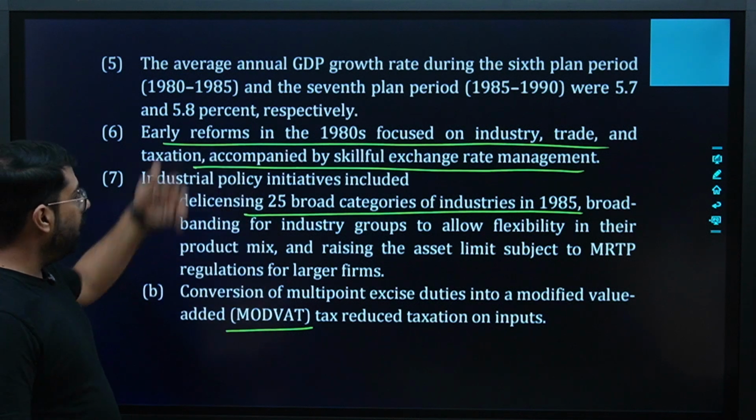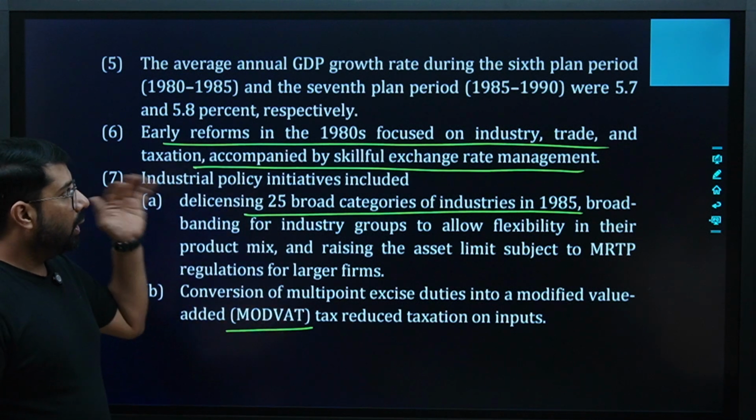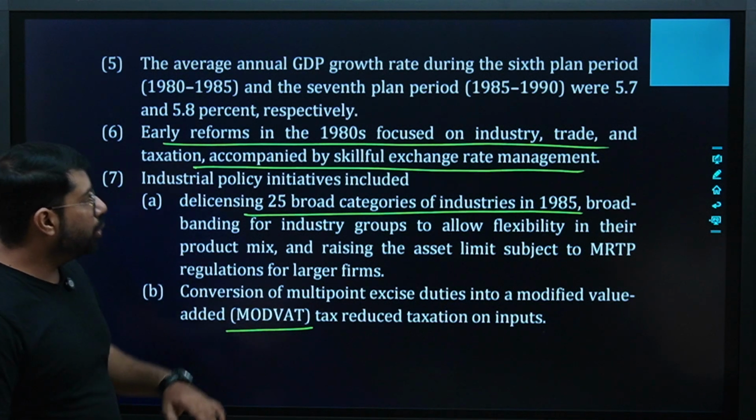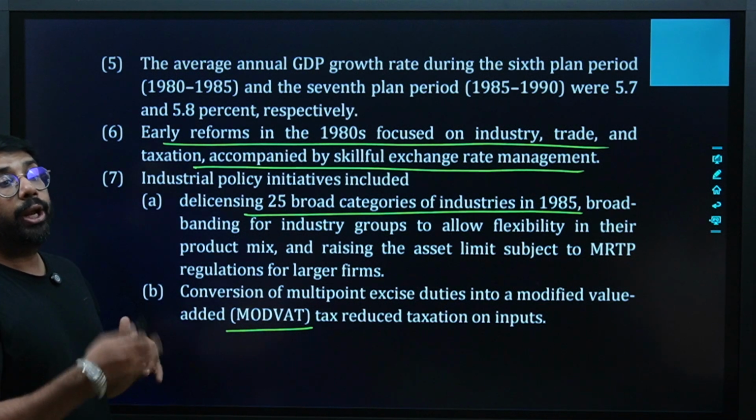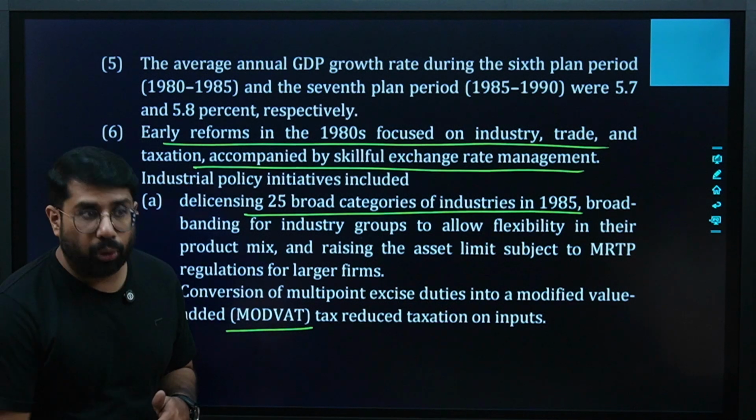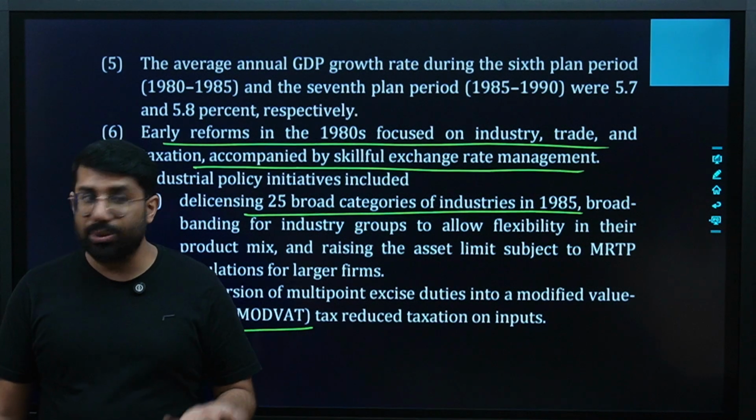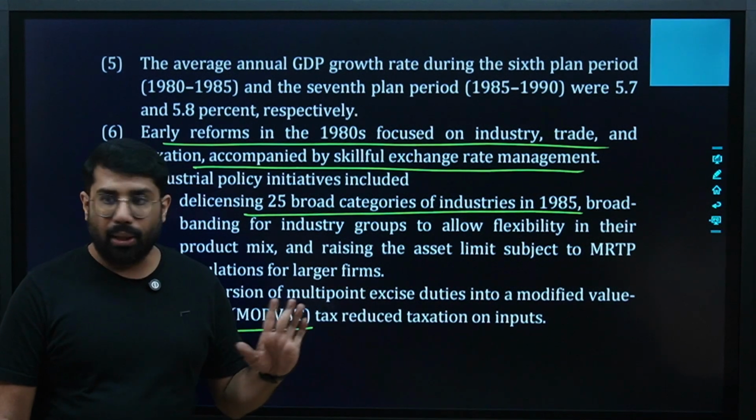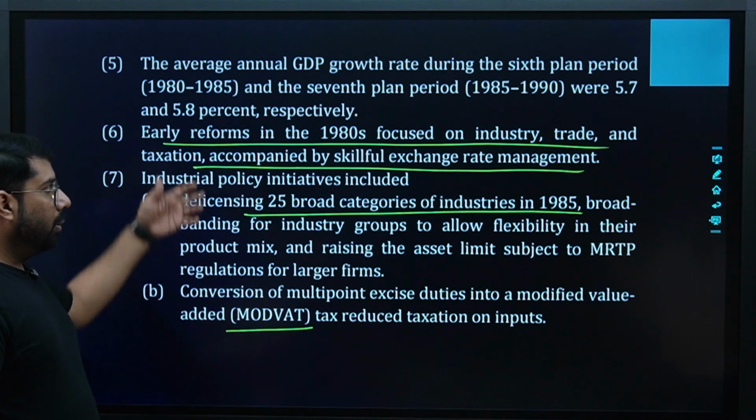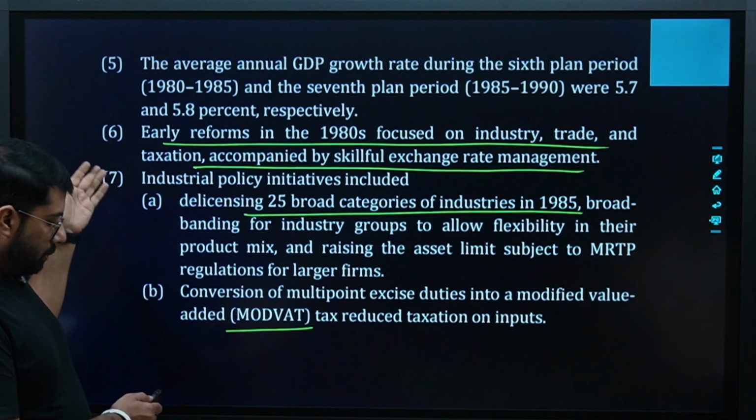Early reforms in the 1980s focused on industry, trade and taxation, accompanied by skillful exchange rate management. Means in the early liberalization reforms of the 1980s, we focused on industry, trade, taxation, and also on the training of people. That is, we built human capital also. We tried putting good skills in the people so that they can increase their productivity. Are we clear?